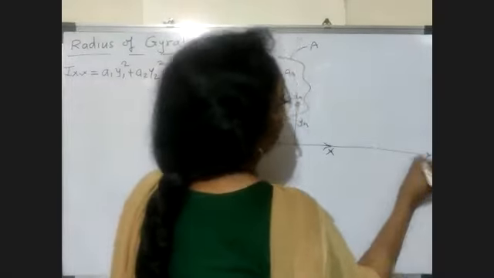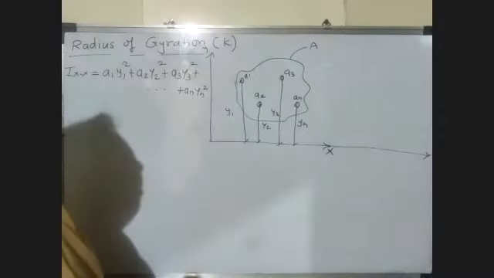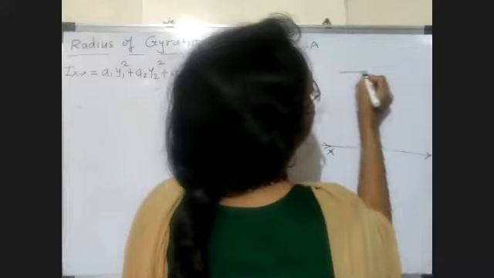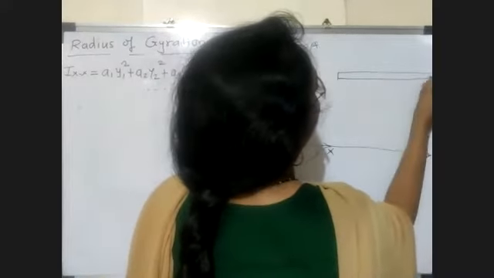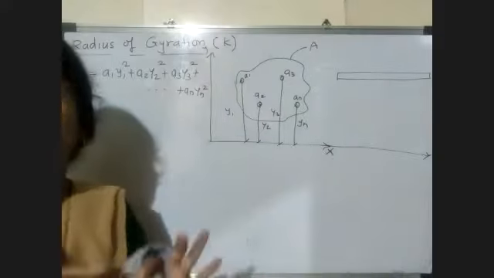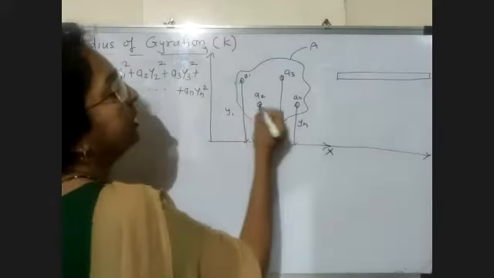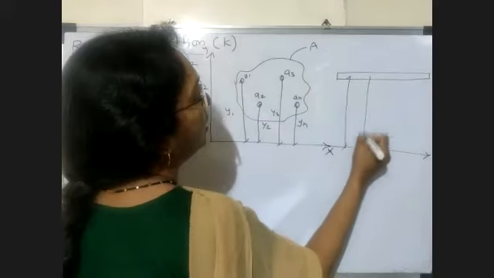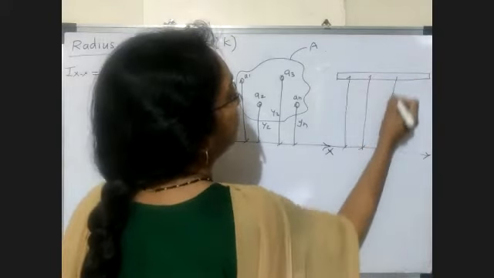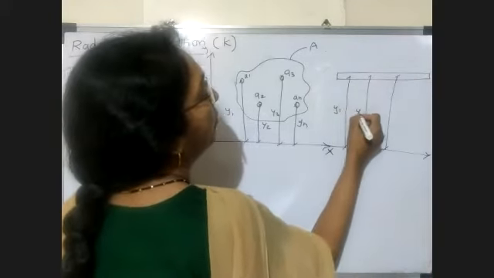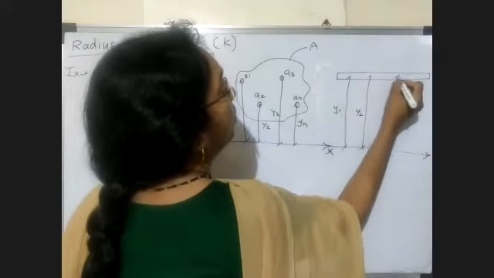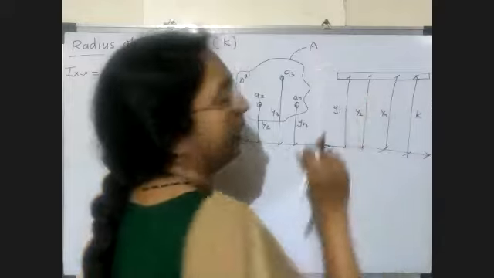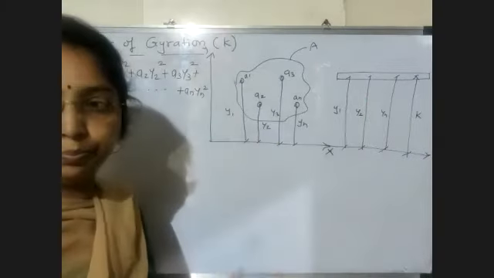Now this is an irregular shape. What do we do? We concentrate all this area into a horizontal strip, so that all these distances from this x-axis become equal. Nothing but y1, y2, up to yn. So all these distances we consider the same and we assume it as k.